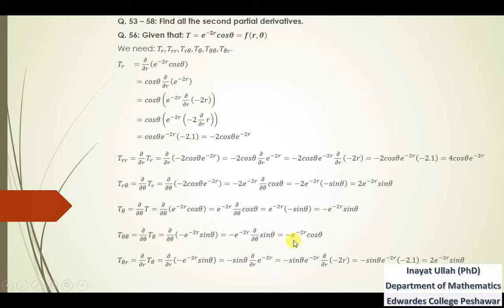So that is the partial derivative of e power minus 2r. This is 1, and now multiplying minus into minus is plus 2, then e power minus 2r, then sin theta. Now just look at these two, t_r theta and t theta r, those are looking the same. So that is all about the second partial derivatives.